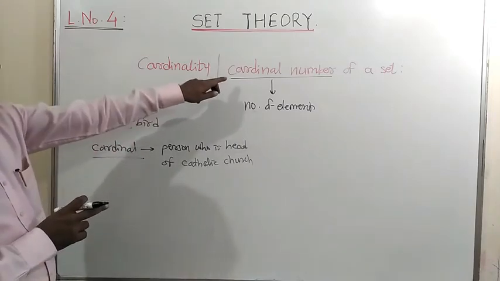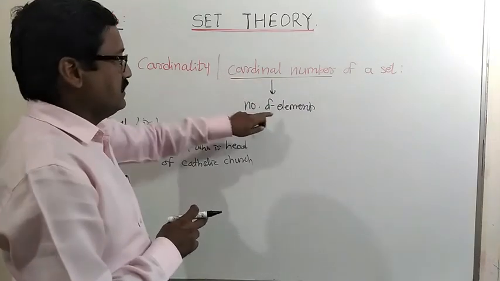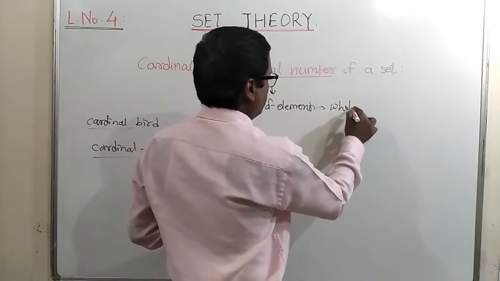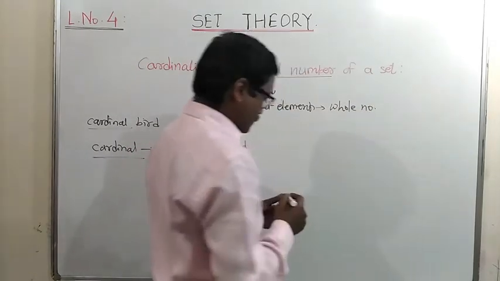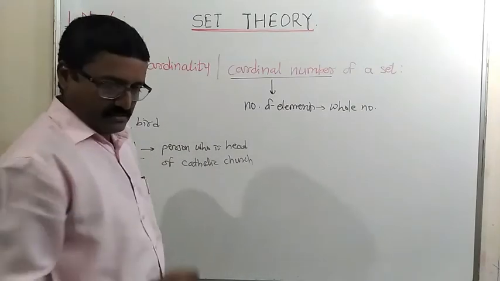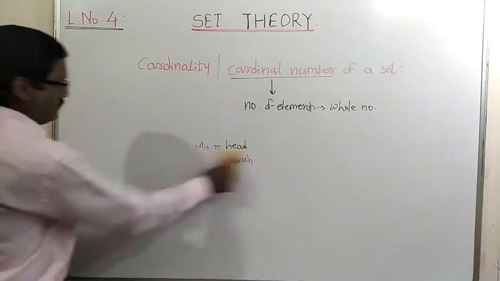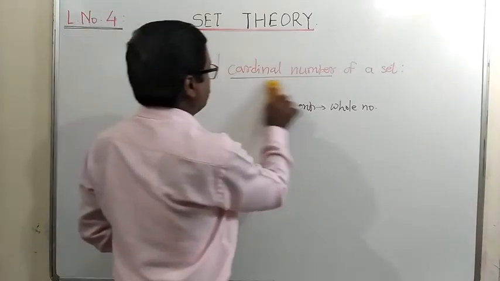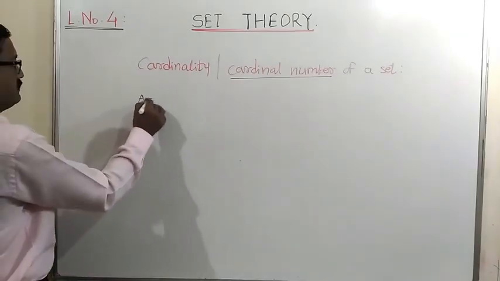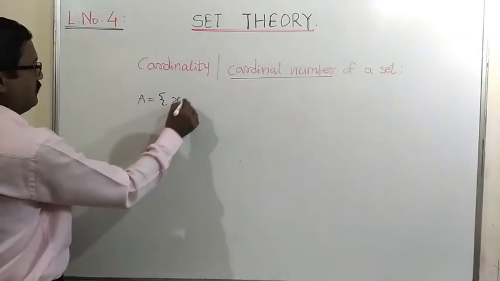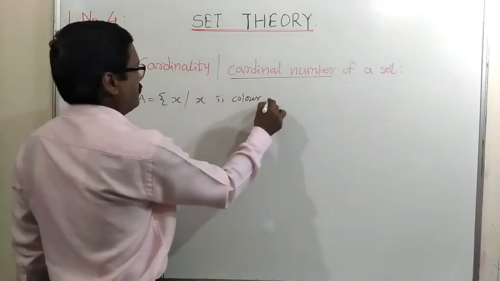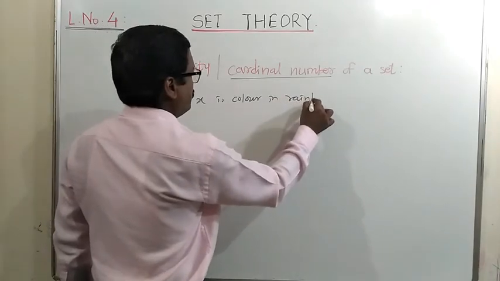Here we are considering the meaning of cardinal number as a whole number. It gives us the number of elements in that particular set. Let us see the presentation of this cardinal number. Suppose a set A is given, the set of all x such that x is a color in rainbow. Once again, let us take the same example.